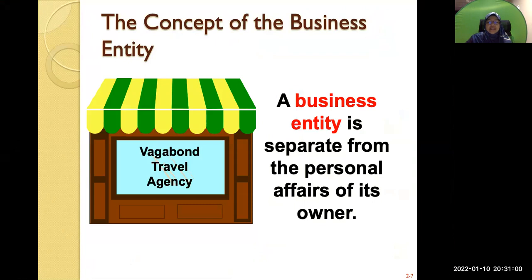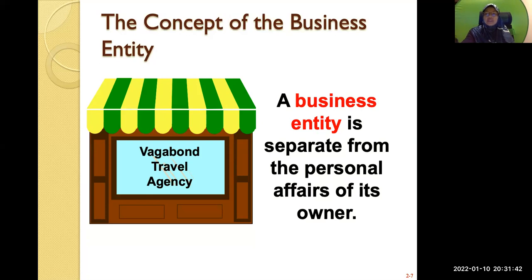A business entity is separate from the personal affairs of its owner. What it says is that when you have a company, you will have your investors, who are the owners of the company. For example, ABC Sdn Bhd. Sdn Bhd is a Malaysian private limited company. In the textbook, they will use private enterprise. So if you have ABC Sdn Bhd, you have to see who the shareholders of the company are. The shareholders are the owners of the company.